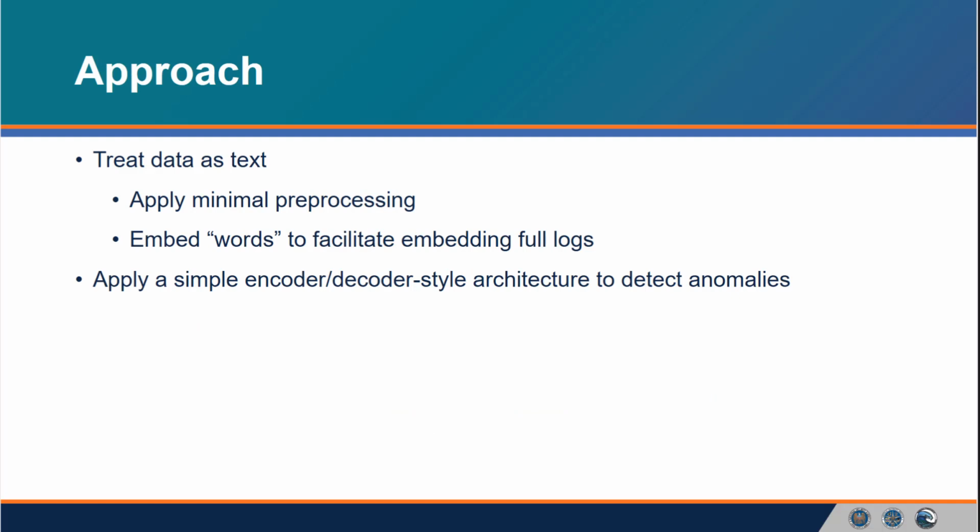Our approach here is to treat our network and host logs as simple text, embedding individual terms from each log, so for example, IP addresses, file names, registry keys, etc., and concatenating those embeddings to create representations of full logs. From these representations, we can apply a simple encoder-decoder or autoencoder architecture as an anomaly detector.